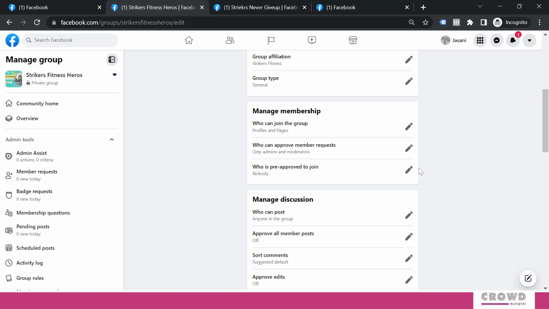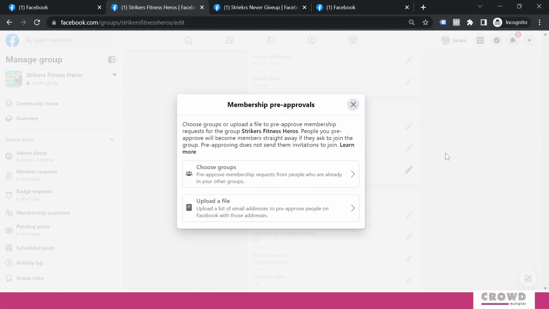Who is pre-approved to join. Right now there is nobody, but if you come over here and select this upload a file, let's say assume you are running some kind of ads on Facebook where you are collecting users' data and you are collecting an email ID. Let's say you were running a lead campaign and that's why you have got a lot of email data.